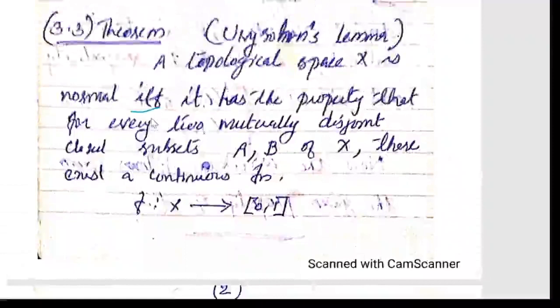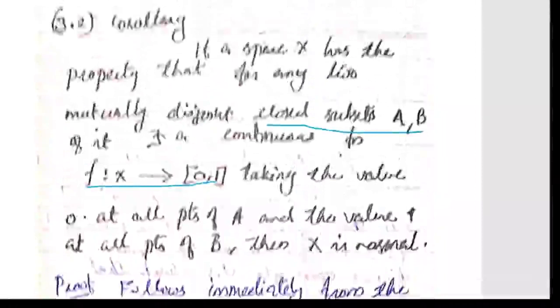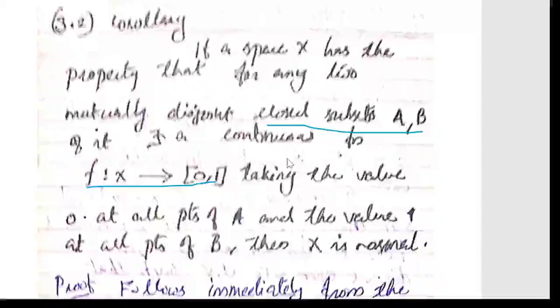First we want to prove that if such a function exists, then the space is normal. That we have already covered, since the corollary says the same: X has the property that for any two mutually disjoint closed subsets A and B of it, there exists a continuous function with this property; then X is normal.